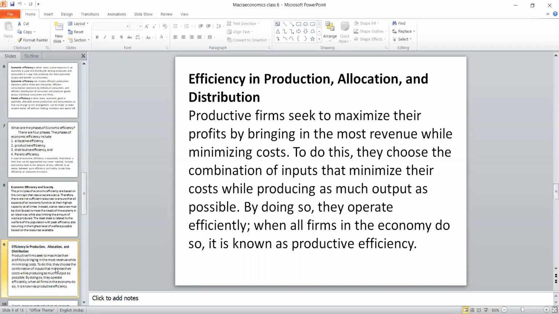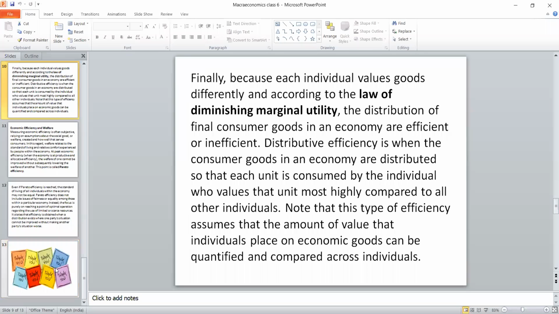Similarly, coming to the second stage, the consumption. The consumer should be rational. For giving his money, the return should be more than what he expects. So the combination of input decides the allocative efficiency. If these two are in a correct way, the interlink between these two is distributive efficiency, which we used to call as allocative efficiency.